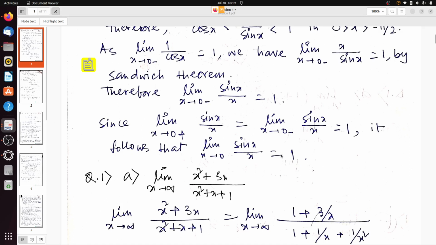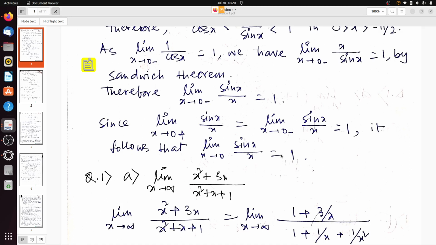So the limit we have learned today, limit x tends to 0 of sin x by x, equals 1. Similarly, by using L'Hopital's rule also we can prove it. How? See, limit x tends to 0 of sin x by x is actually 0 by 0 form. So we use L'Hopital's rule and we get limit x tends to 0 of the derivative of sin x divided by the derivative of x.